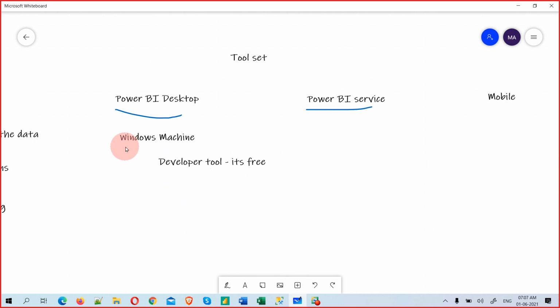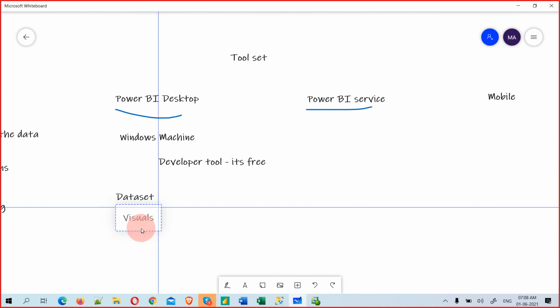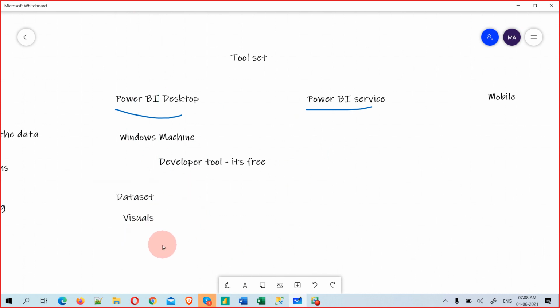Only one person will work on this Power BI Desktop, and using this we will create a dataset and reports or visuals. You can do data preparation and all those things too. Visuals and reports are both the same.